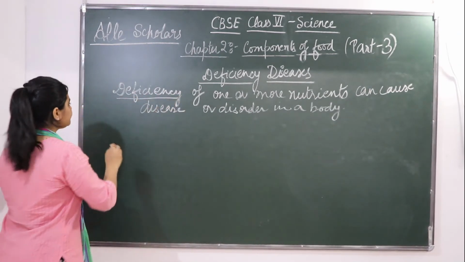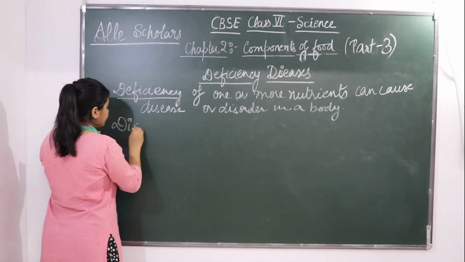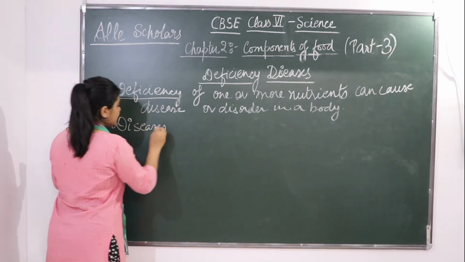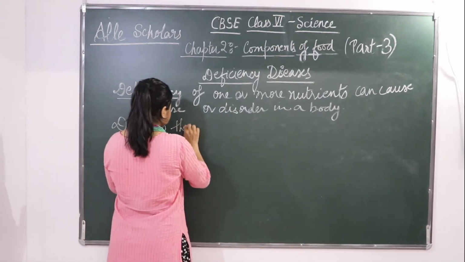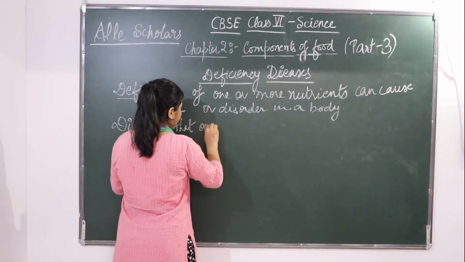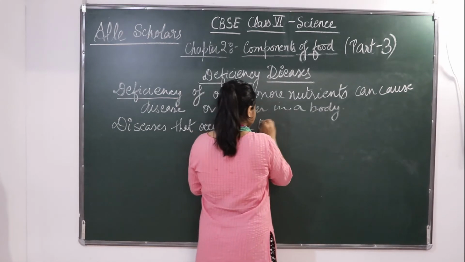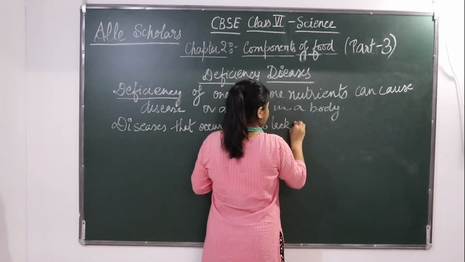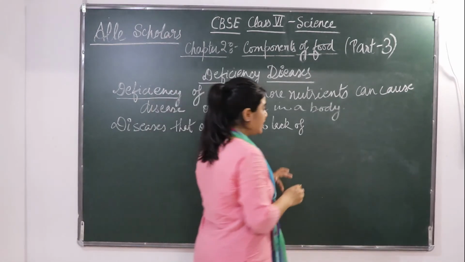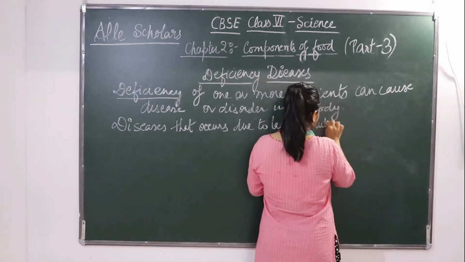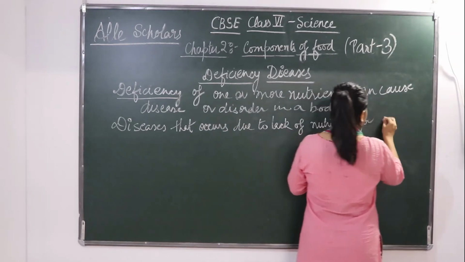A particular disease that occurs due to lack of nutrients for a long period of time.